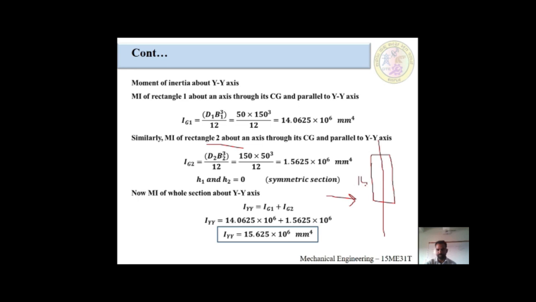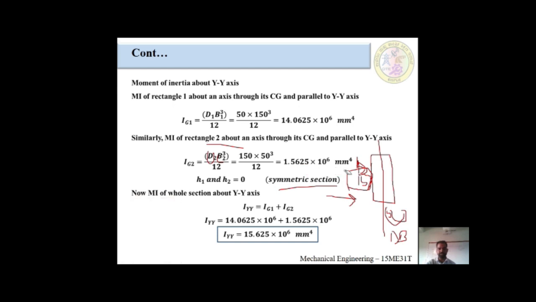First we are looking at 150 millimeter. This would be 150 millimeter and this would be 50 millimeter. This would be the D value and this would be the B value. D B cube divided by 12. First we are seeing 150 into, second we are seeing, 50 raised to 3 divided by 12. After putting in the calculator, I will get 1.5625 into 10 raised to 6 millimeter raised to 4. h1 and h2 are equal to 0 because the section is symmetrical.